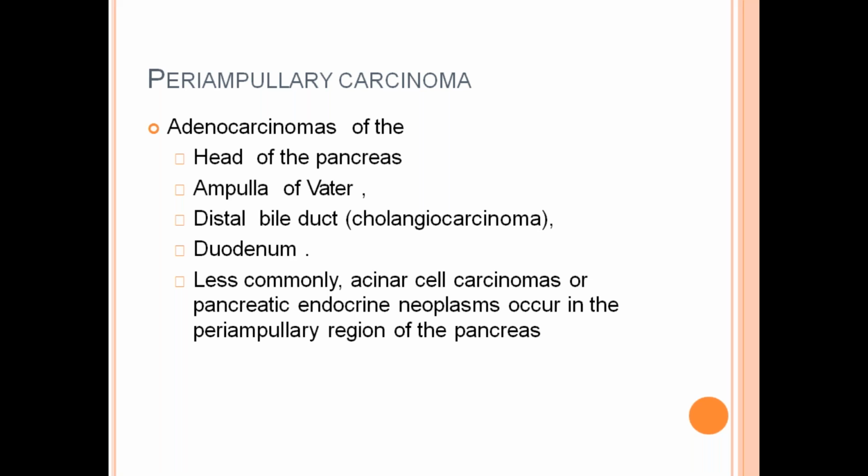Less commonly, Merkel cell carcinomas and pancreatic endocrine neoplasms occur in the periampullary region of the pancreas. The ampulla is where the common bile duct and pancreatic duct open together into the duodenum, the second part of the duodenum.